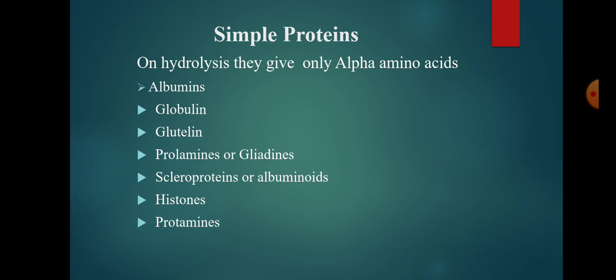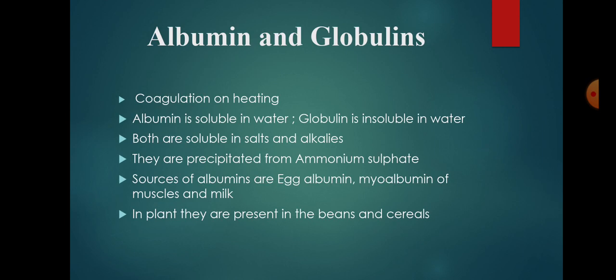If we take conjugated proteins, it has nucleoproteins, phosphoproteins, mucoprotein and glycoprotein, chromoprotein, lipoprotein and metalloprotein. If we take derived proteins, it has two subdivided groups like primary derivatives and secondary derivatives.